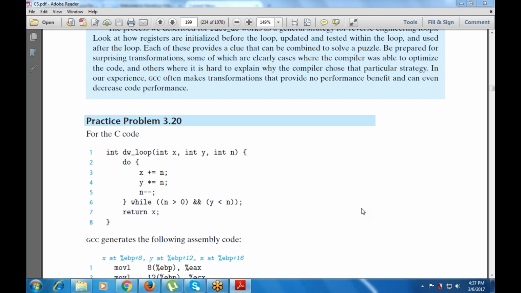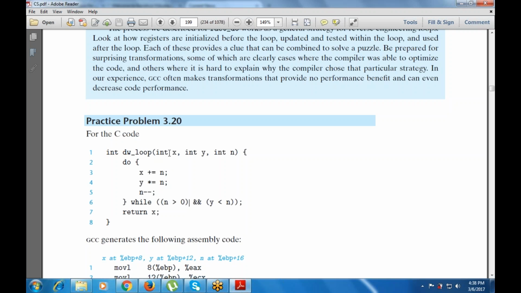It starts with a function of int type. The name of the function is dw_loop, which is basically a do while loop, and there are 3 arguments of integer type: x, y, and n. Sorry, that was my mistake. It starts with the do loop, so it executes at least once. Then x += n, that means x is incremented by n.